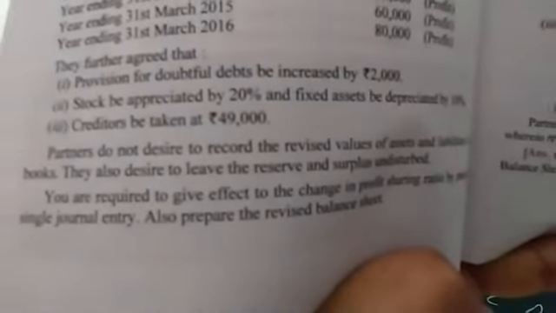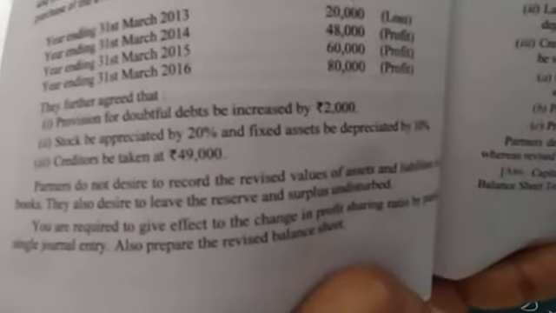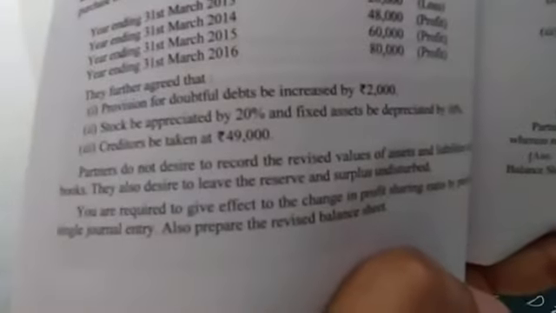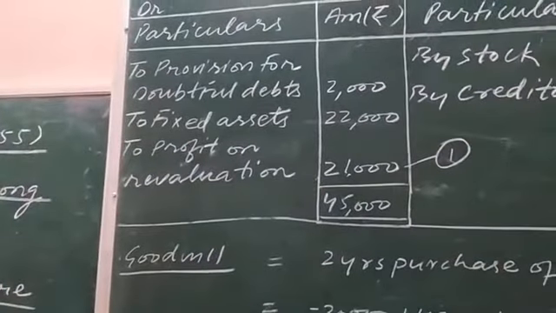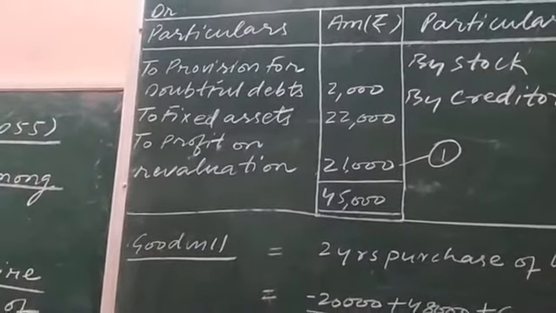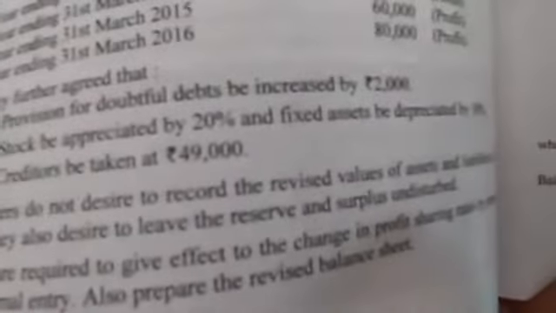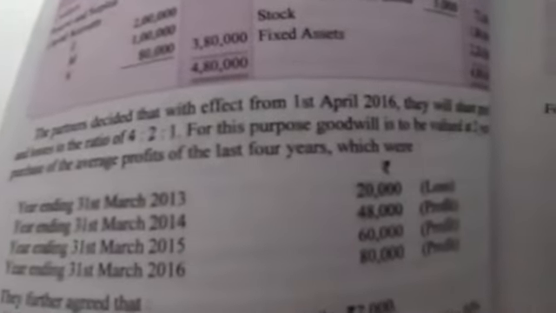Partners do not desire to record the revised value of assets and liabilities. Because of revised value of assets and liabilities, what happened? There was a profit on revaluation, 21,000. This was not to be distributed. Okay, right. Reserves were also not to be distributed. It was 42,000. Plus one more item is there, that is goodwill.